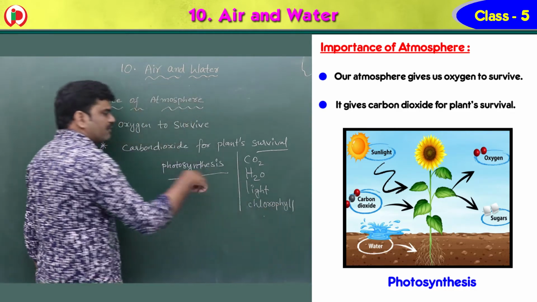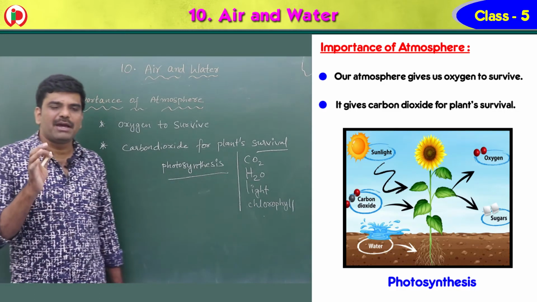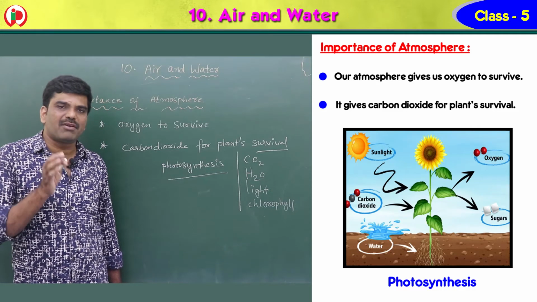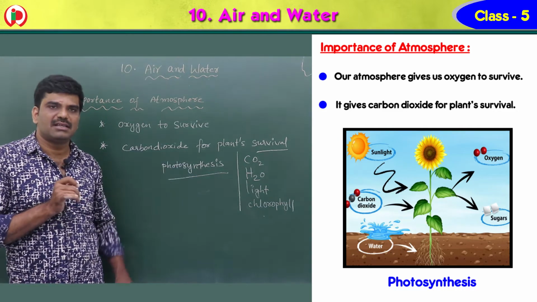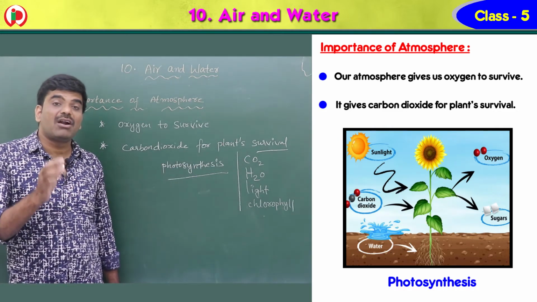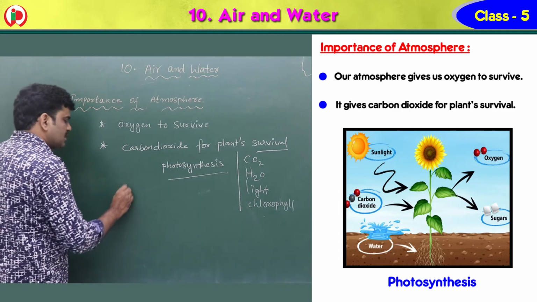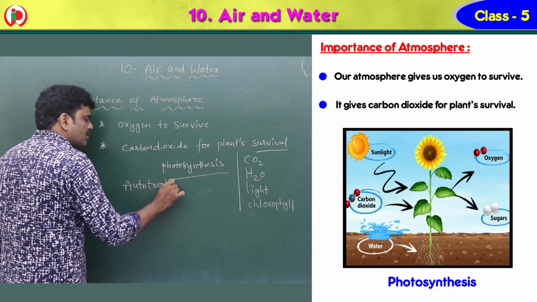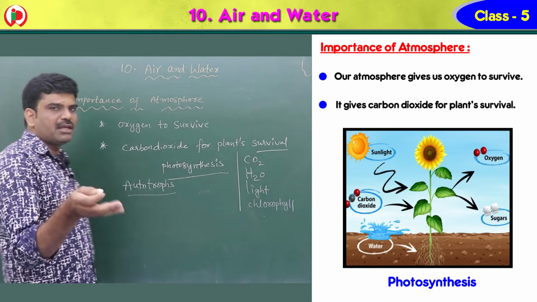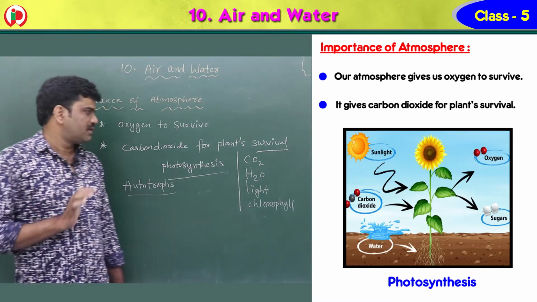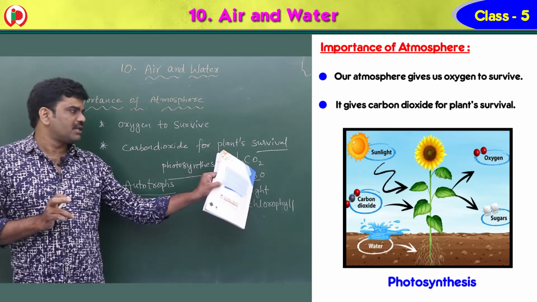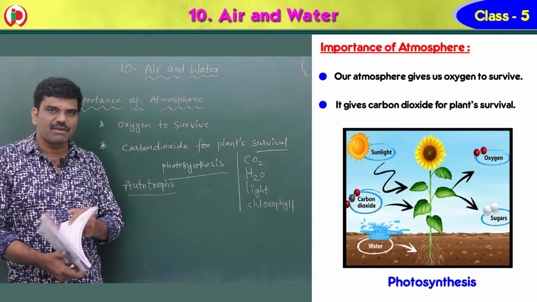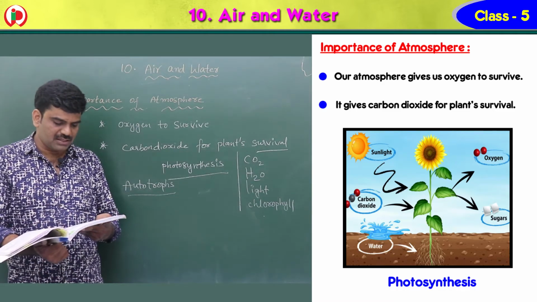By using these four factors, plants prepare their own food material themselves by a process called photosynthesis. That is why plants are called autotrophs. Why? Because they prepare their own food material themselves. So carbon dioxide is required for plant survival by photosynthesis.